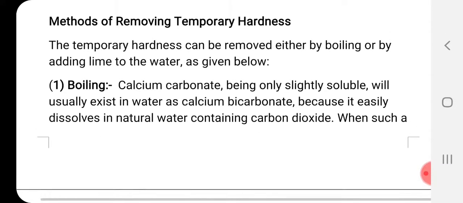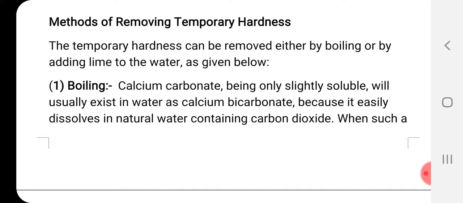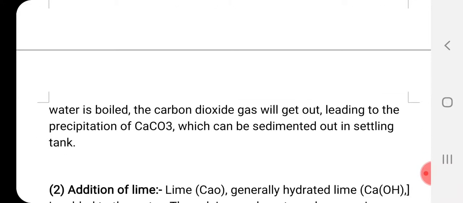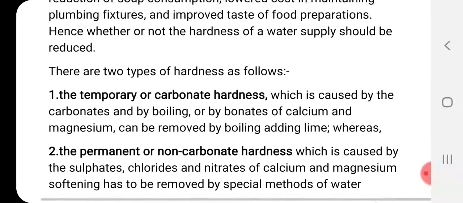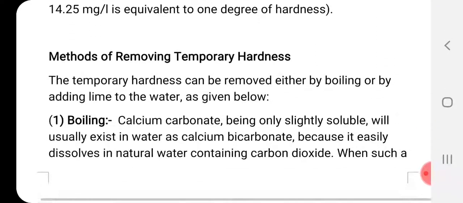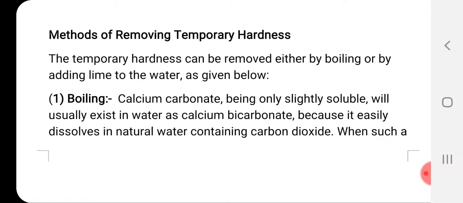In studying softening, we give more emphasis to permanent hardness, that is, the methods of treating permanent hardness, not temporary hardness. But still, let us have a brief idea about temporary hardness. Let us see the methods of removing it. As I told, temporary hardness can be removed either by boiling or by adding lime to the water.